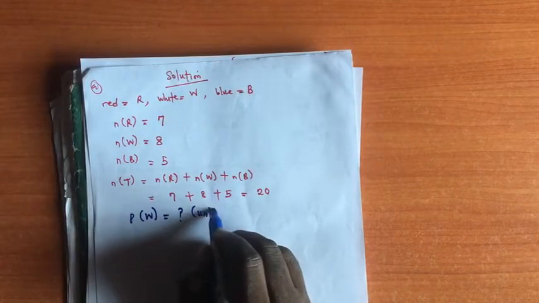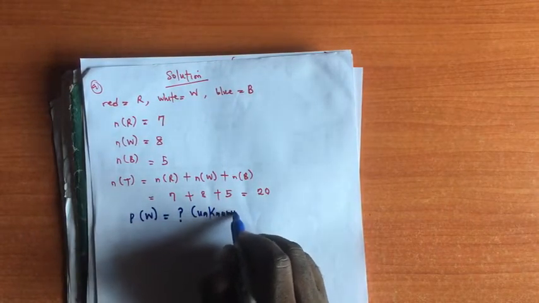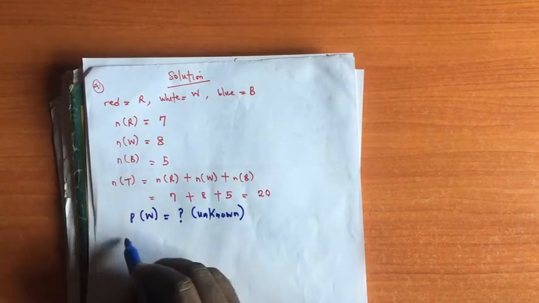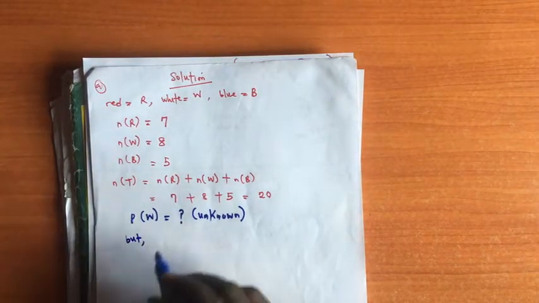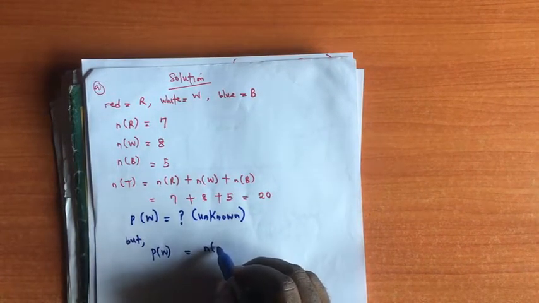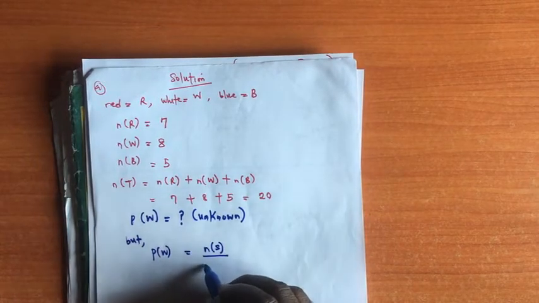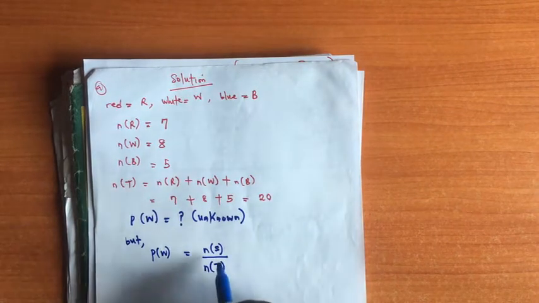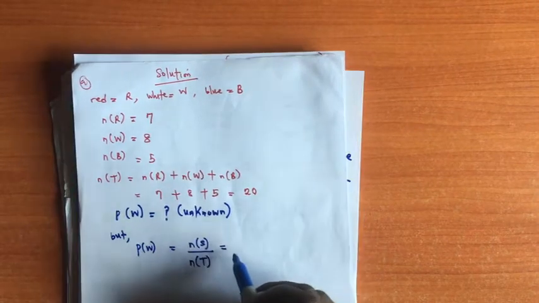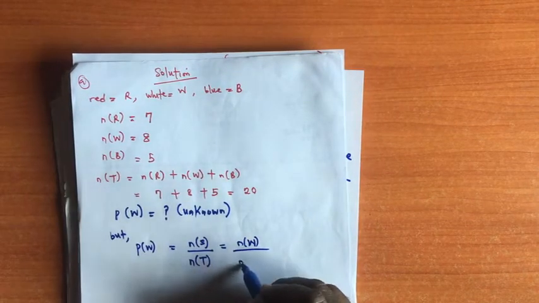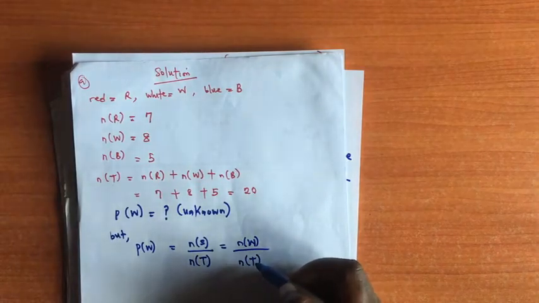This is unknown. Now from the formula, the probability of selecting a white ball will be the number of successful outcomes over the total number of possible outcomes. The number of successful outcomes is automatically going to be the number of white balls over the total number of possible outcomes.